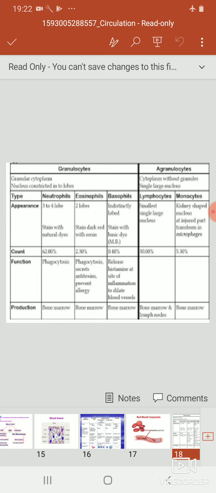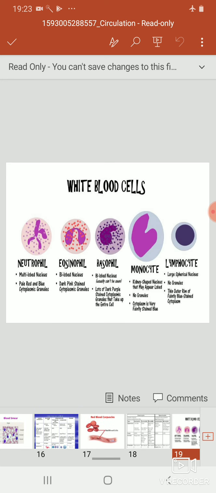The monocytes. Monocytes are the largest of all WBCs. The nucleus is large, bean-shaped or kidney-shaped. They are about 3 to 5% of the total WBCs. Monocytes are actively motile and give rise to macrophages. They are mainly phagocytic in function. They destroy bacteria and dead or damaged tissue by the process of phagocytosis.